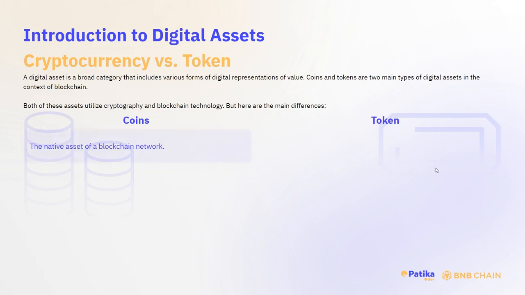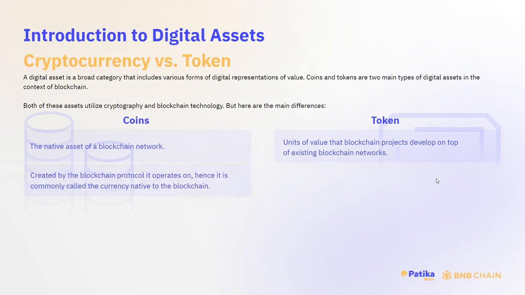A coin is a native asset of a blockchain network. On the other hand, a token is a unit of value that blockchain projects develop on top of existing blockchain networks. Coins are created by the blockchain protocol it operates on. That's why it's commonly called the currency native to the blockchain. And tokens are created and implemented through the use of smart contracts.